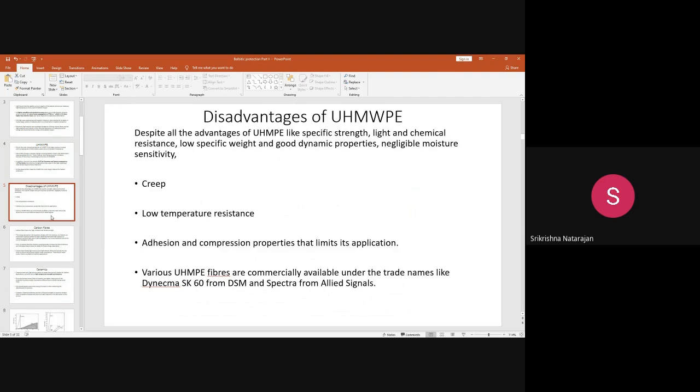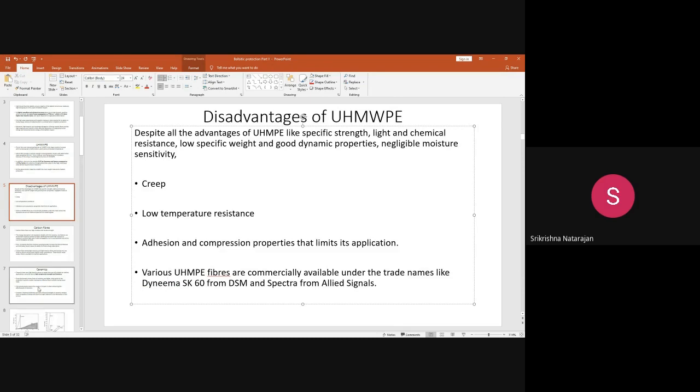And the next is this adhesion and compression properties are not good when you compare it with the Kevlar. So these actually limit the application of the UHMWP. But still, after Kevlar, this is the next material that is used in the ballistic protection. They are in the trade name of, say, Dyneema and Spectra. These are the trade names that are used.